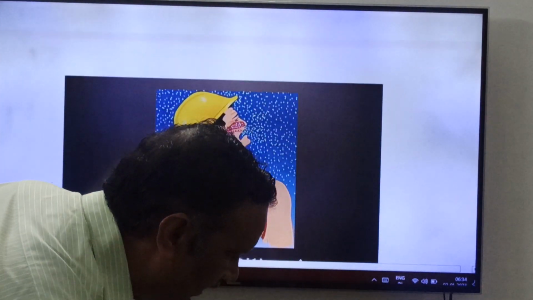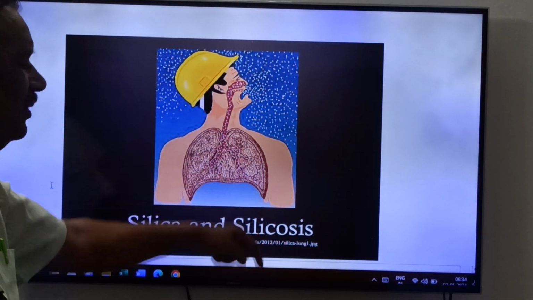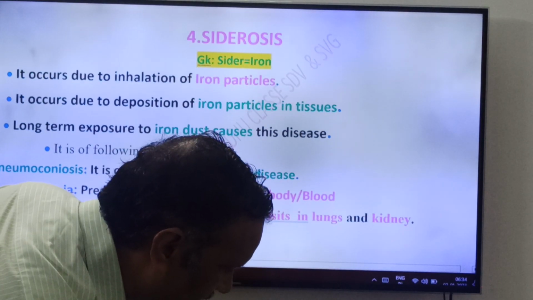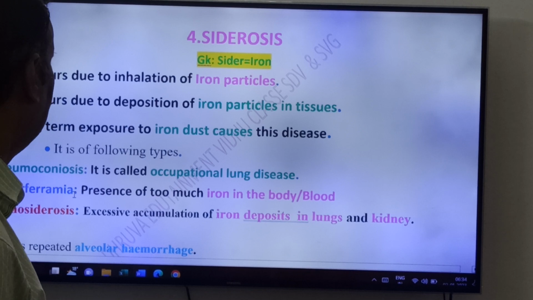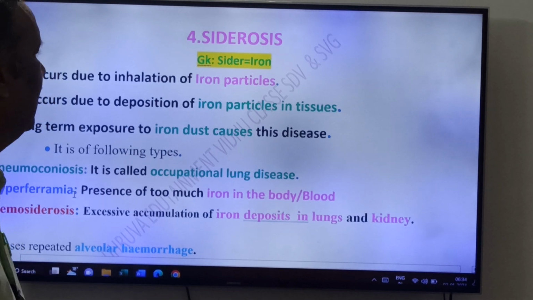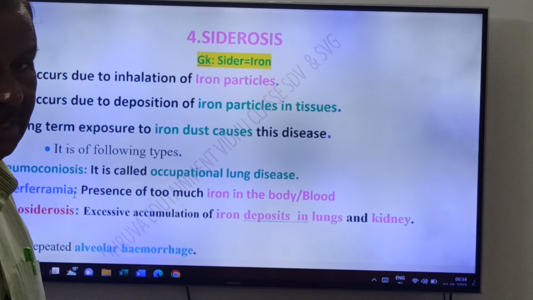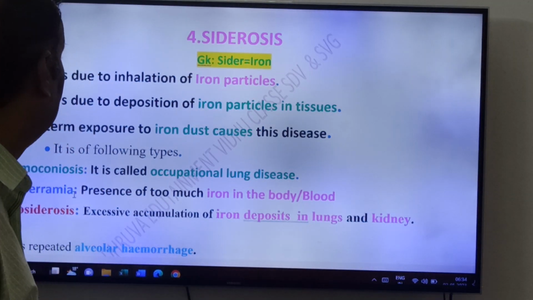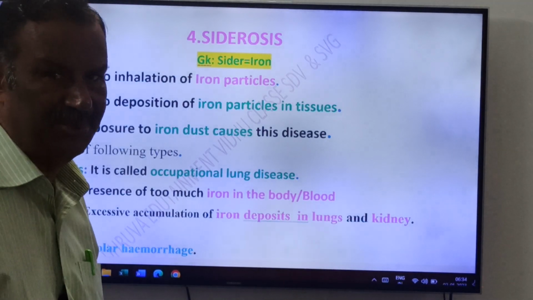Friends, they are inhaling silica. It leads to silicosis. Now see, friends, siderosis. Last one, friends. Sidero means what, friends? Iron. It occurs due to inhalation of iron particles. See, friends, siderosis. If we inhale iron particles, it leads to siderosis. It occurs due to deposition of iron particles in tissues.